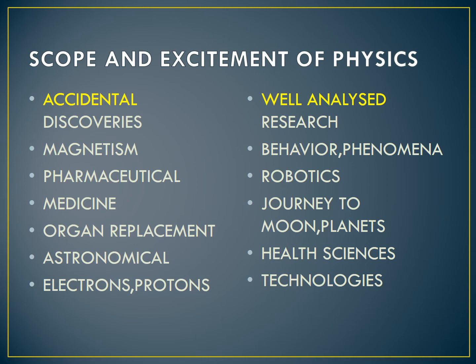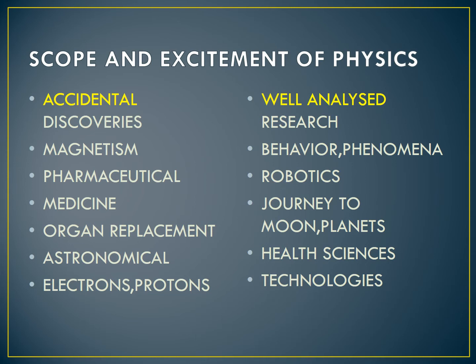Physics has a huge scope as it covers a tremendous range of magnitude of various physical quantities: length, mass, time, energy. These are physical quantities. It deals with very large magnitudes in astronomical phenomena, that is, large bodies, okay? It also deals with very small magnitudes, electrons and protons. So physics is in everything. In minute things also physics, in large bodies also physics.